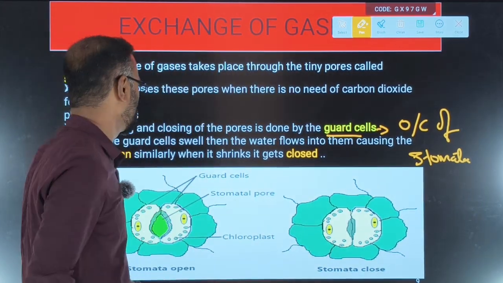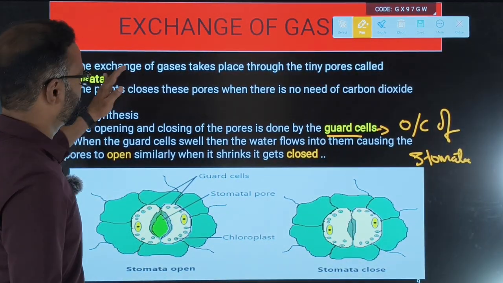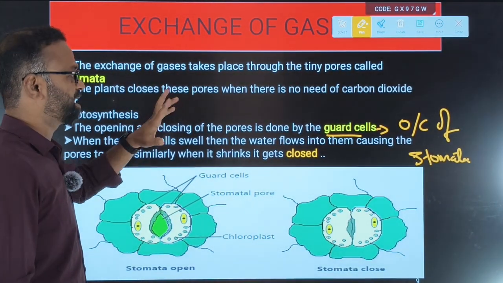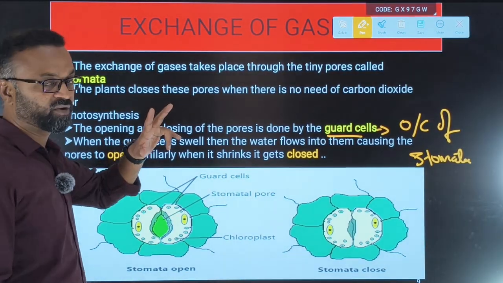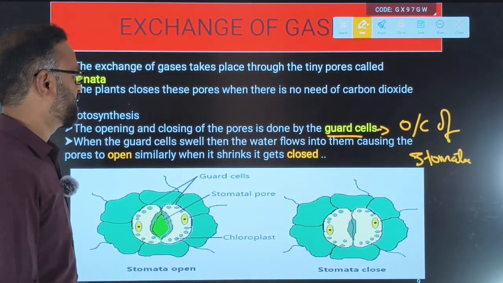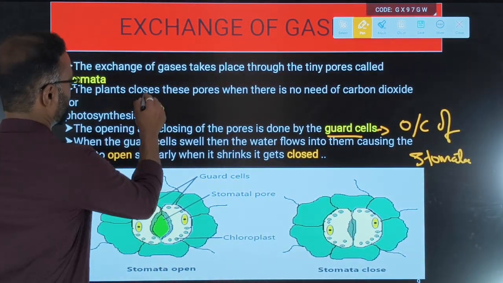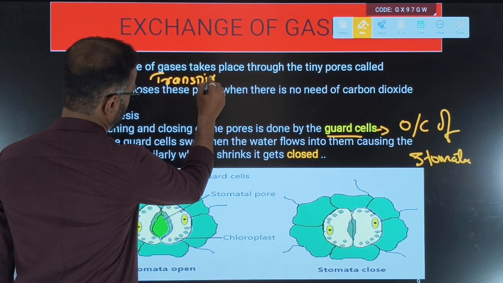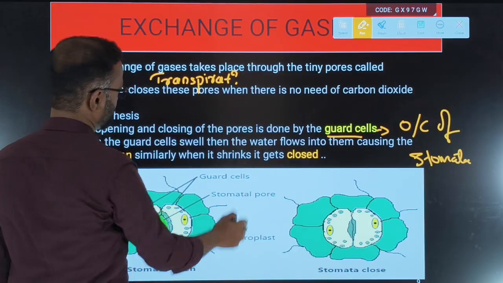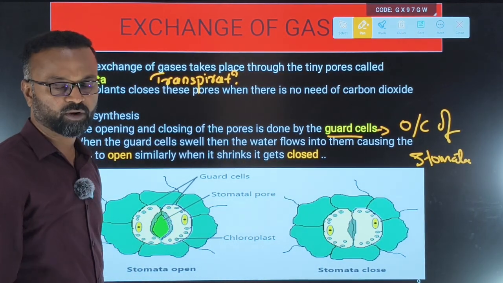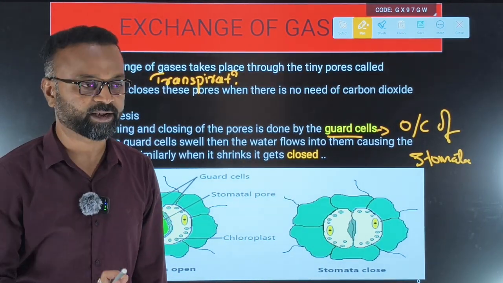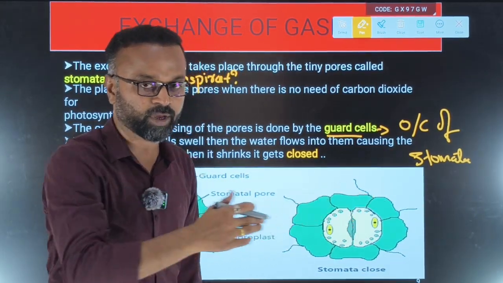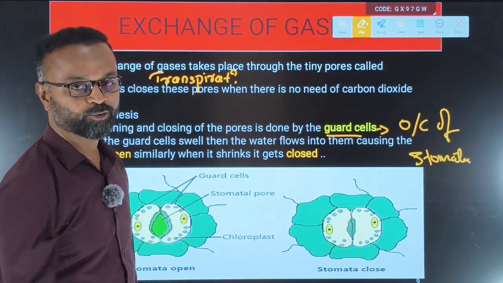There's a simple logic over here. See, the stomata have two major functions: the exchange of gases and transpiration. What is transpiration? The excess amount of water from the plant body is let out into the atmosphere in the form of water vapor through the what?